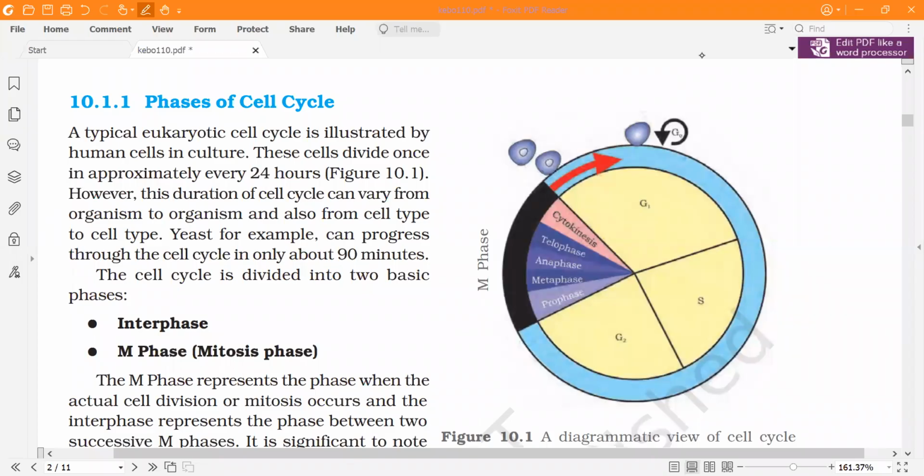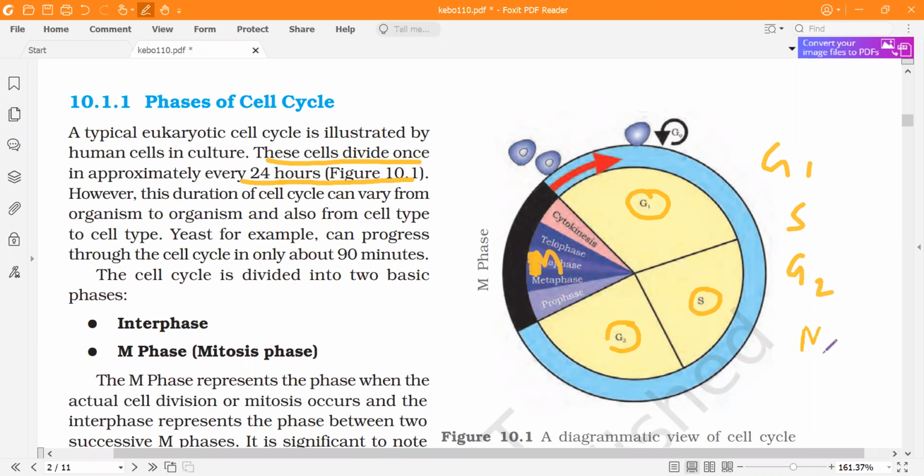They have mentioned that it is the normal human epithelial cells which take 24 hours to divide. As per this, the biggest stage is the G1 phase. Then there is S phase, then G2 phase, and then M phase. So the sequence of events is G1, S, G2, M. G0 is a separate thing.